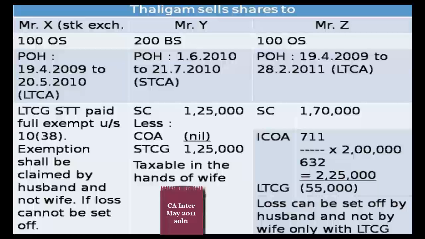Now sale of shares to Mr. Y, 200 bonus shares were sold to Mr. Y. Period of holding 1st June 2010, the date of allotment, till 21st July 2010. It is a short-term capital asset. Sale consideration is 1,25,000 less cost of acquisition, which is nil since it is bonus shares. Short-term capital gain 1,25,000 taxable in the hands of wife.